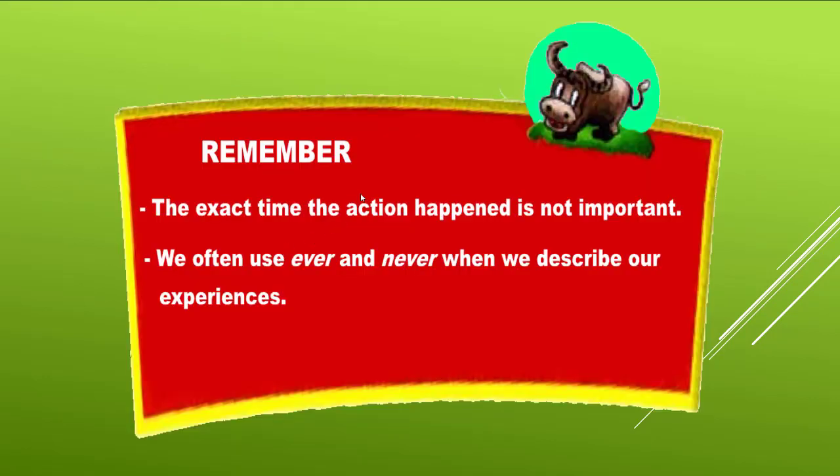Okay, and remember, the exact time the action happened is not important. So the exact time is not important in present perfect tense, and we often use ever and never when we describe our experiences. Ever and never.